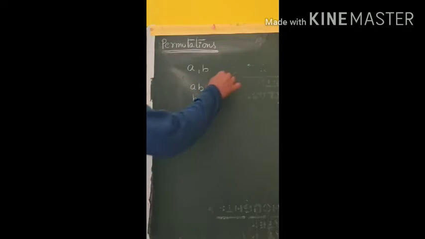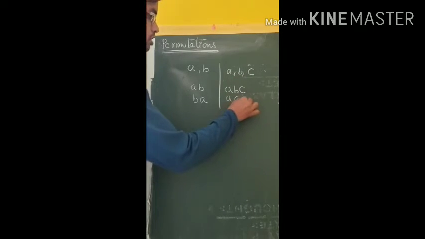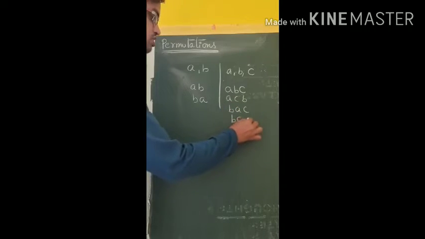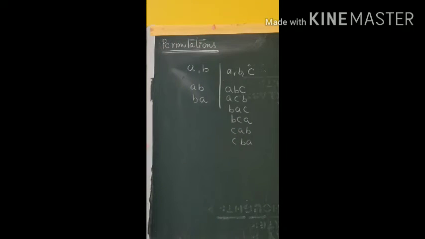Suppose three objects are given: A, B, C. In how many ways can you arrange these three objects? I will arrange like this: ABC, ACB, BAC, BCA, CAB, CBA. So these are the arrangements we got from the objects A, B, C. With three objects we got 6 arrangements. With two objects we got 2 arrangements.